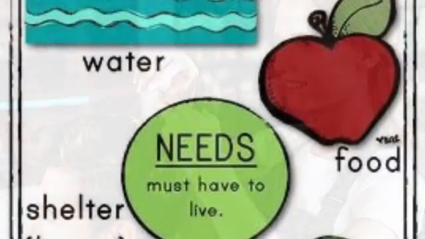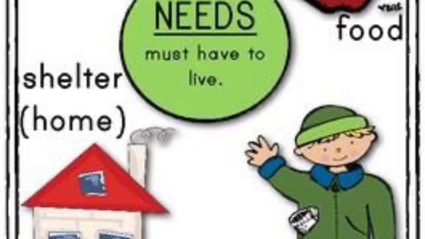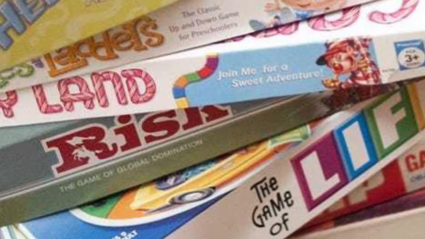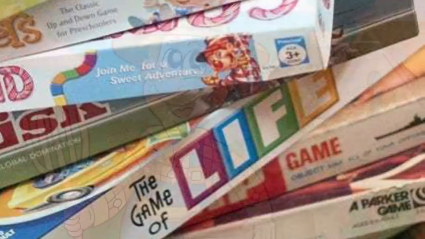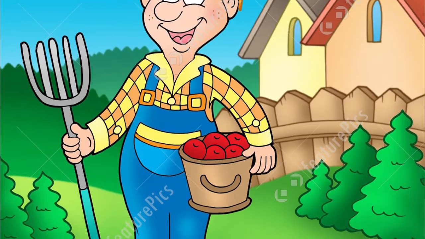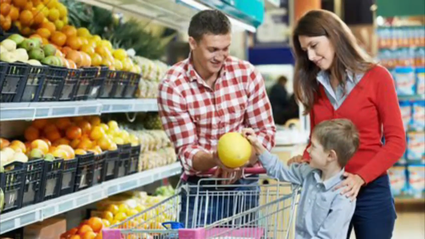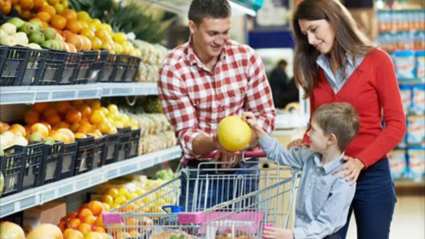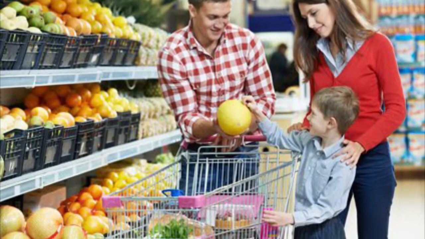A need is something that someone must have to live, maybe like water or shelter. You need those things to live. A want is something that people would like to have, maybe like a board game. And a producer is someone who makes or grows goods or offers services, kind of like a farmer. And a consumer, this is somebody who buys goods or services, kind of like when you and your family go to H-E-B and buy groceries for the week.